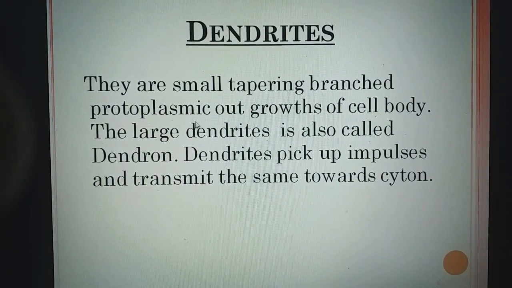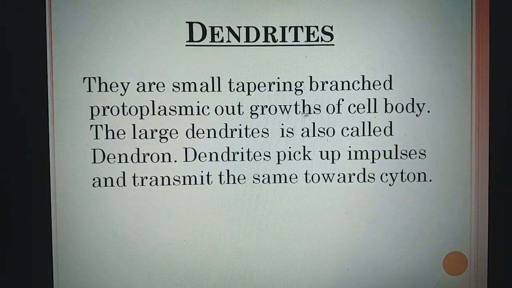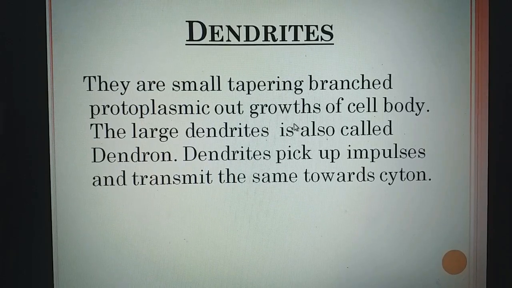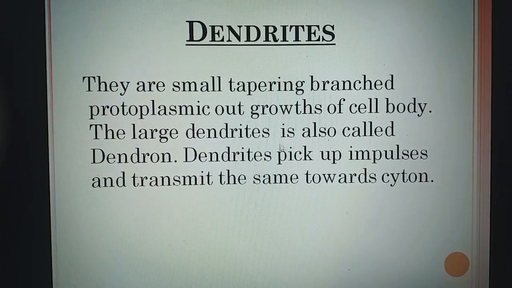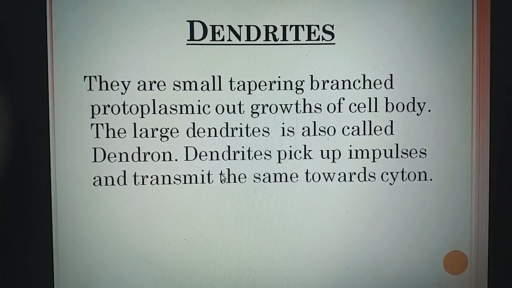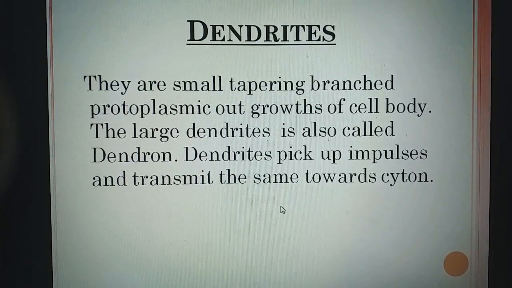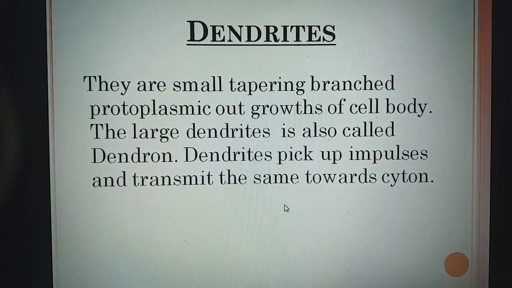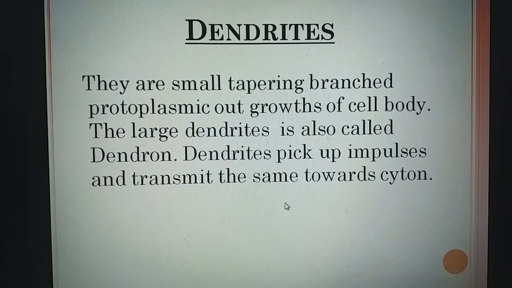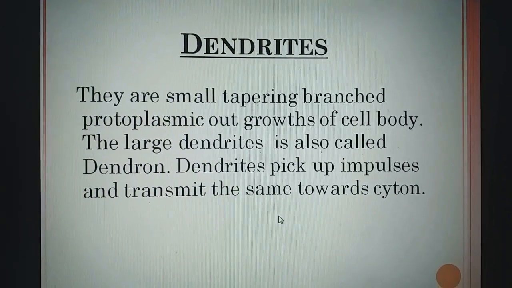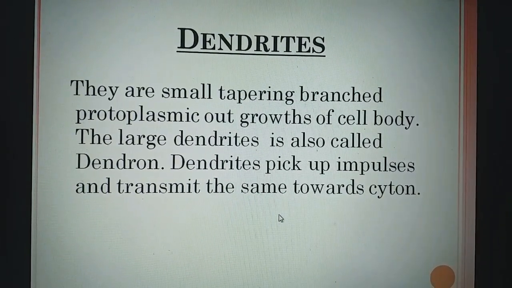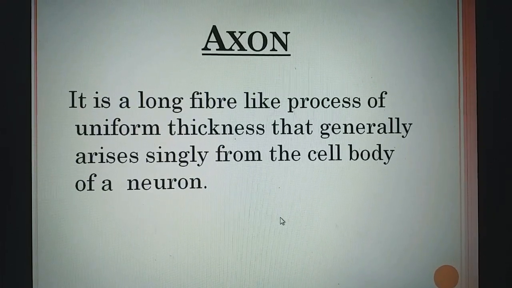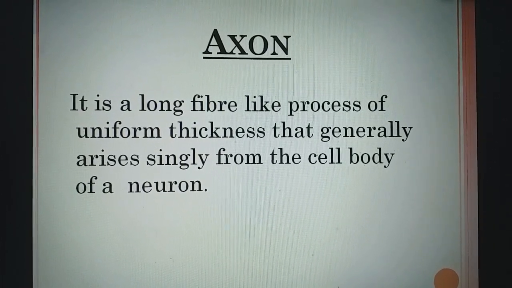Now dendrites. Dendrites are small tapering branched protoplasmic outgrowths of the cell body. The large dendrite is also called the dendron. Dendrites pick up impulses and transmit the same towards the cyton. So the function of dendrite is to carry the impulse and then transmit it to the cyton. Cyton is the cell body. Next is axon.